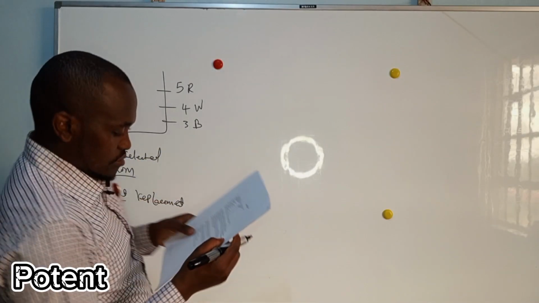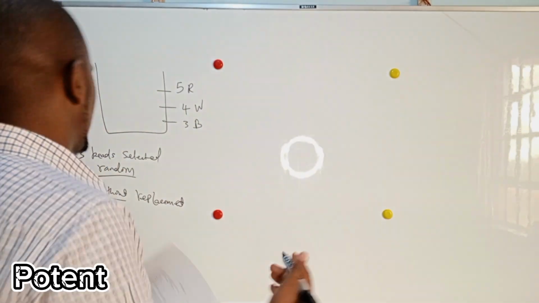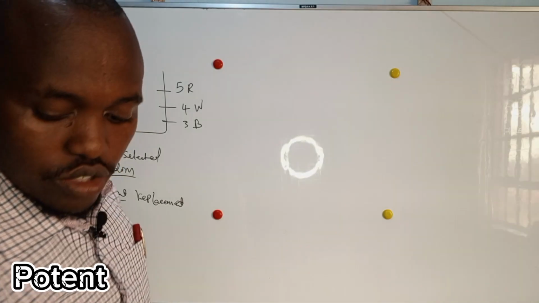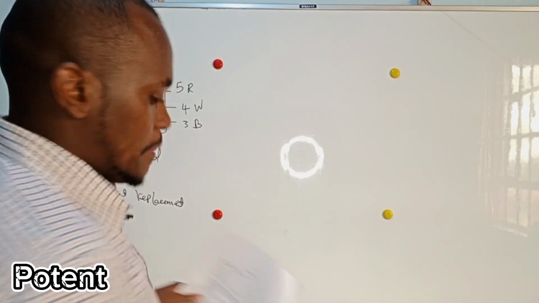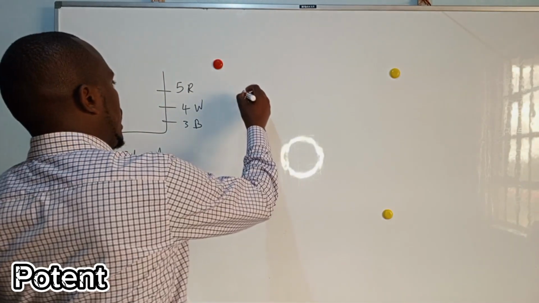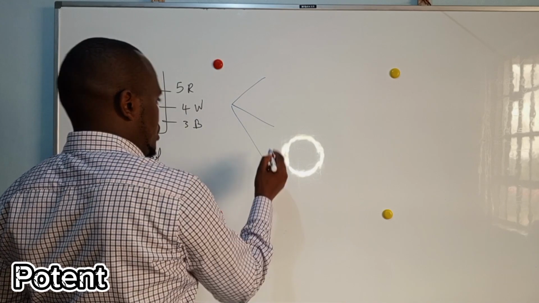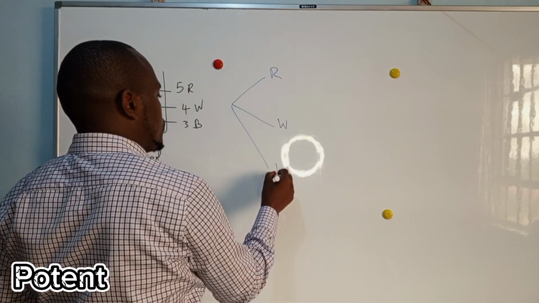Now, part A. Determine the probability that, so the first thing you need to do, the moment you have this question up to that point, you need to draw a tree diagram. A tree diagram looks like this. You pick at first. You have a chance. You can get a red or a white or a blue.